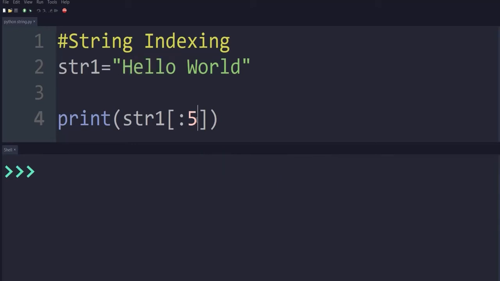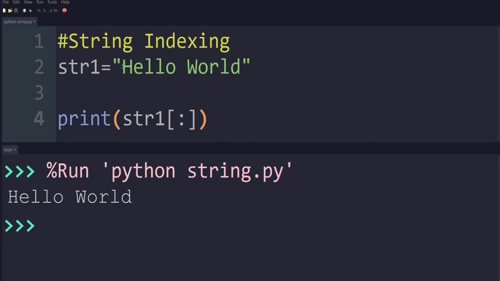Also, if we don't pass the starting index and the ending index, Python will assume that you want the complete string, that means starting from 0 to the last value. If I execute this code without any index position, it will print the complete string, that is hello world.